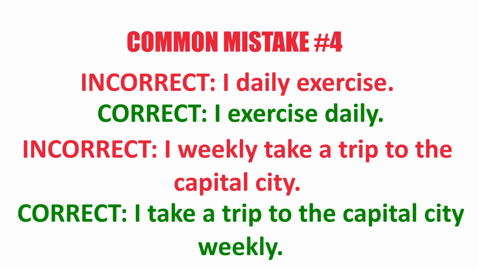Correct: I exercise daily, because it is used as an adverb. Wrong: I weekly take a trip to the capital city. Correct: I take a trip to the capital city weekly. So the adverb goes at the end of the sentence if you have hourly, daily, monthly, weekly, yearly.